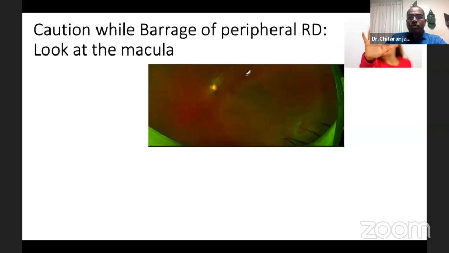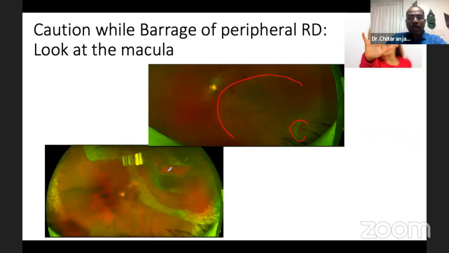While doing a barrage with a peripheral RD, you can see over here, there is the extension of the SRF. Here is the break, you can see over here. However, we should not do the barrage only. We should take care of the macula as well.